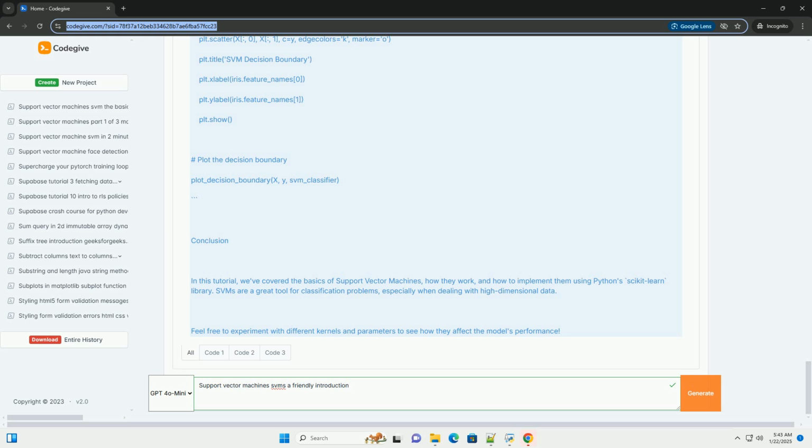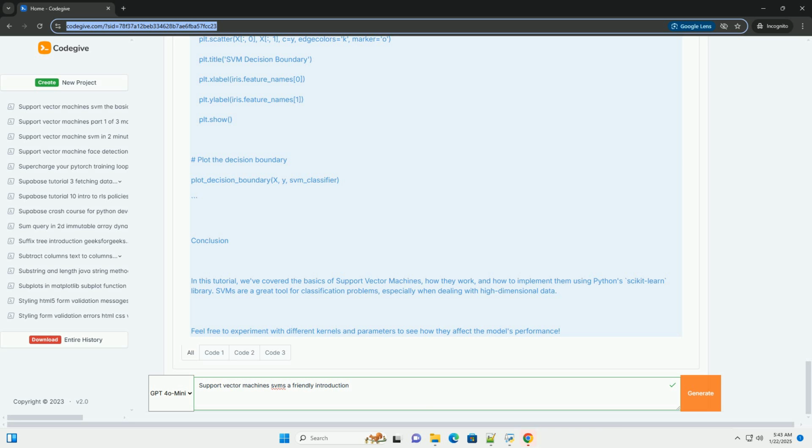3. Margin, the distance between the hyperplane and the nearest data point from either class. SVMs aim to maximize this margin. 4. Kernel trick, SVMs can use a kernel function to transform the input space into a higher dimensional space, enabling the algorithm to find nonlinear boundaries. Common kernels include linear, polynomial, and radial basis function, RBF.